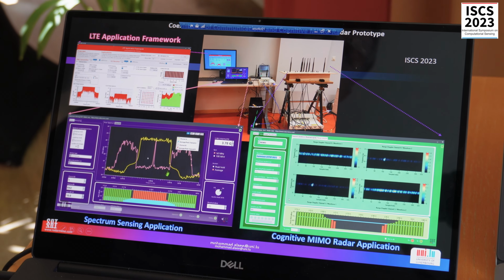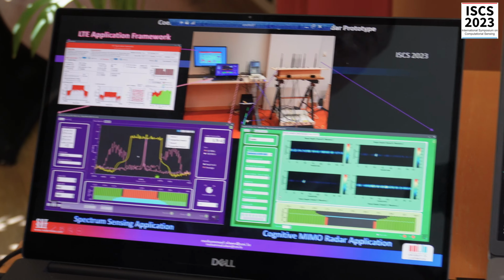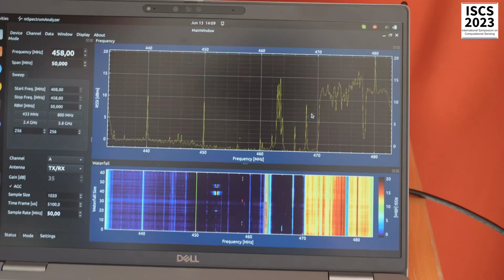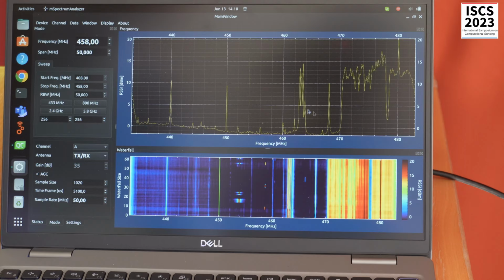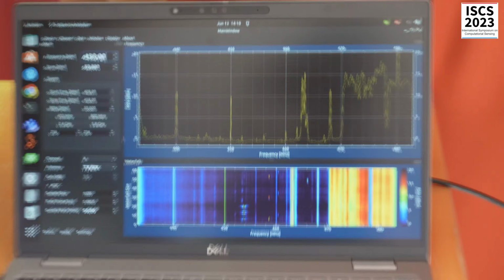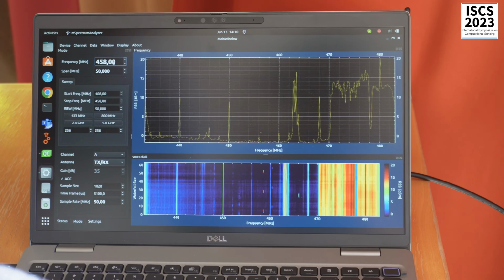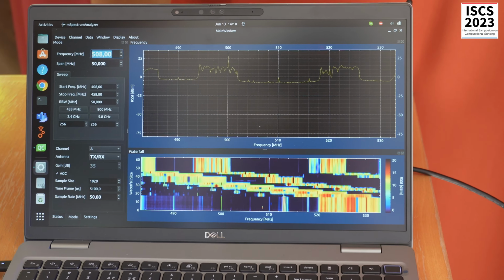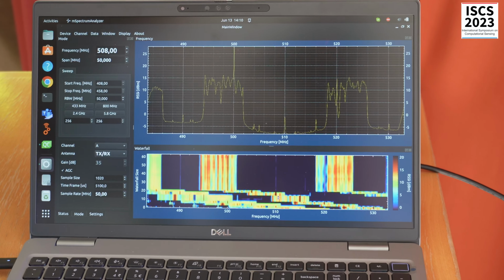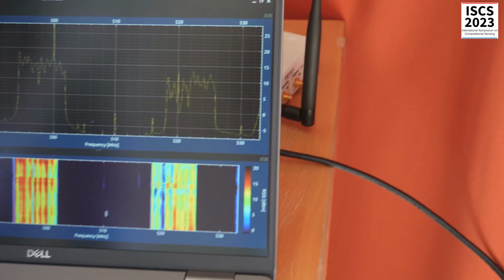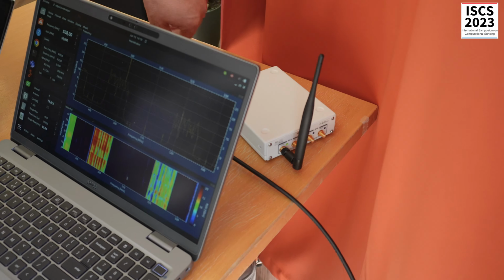An updated version of the spectrum sensing application is already implemented here. This is with C++, and all the parameters can be configured in real time. For example, you can just change the operating frequency in real time to whatever you want. You can see that I'm just changing the operating frequency, and it is really using this hardware which is here. It is really analyzing the environment.